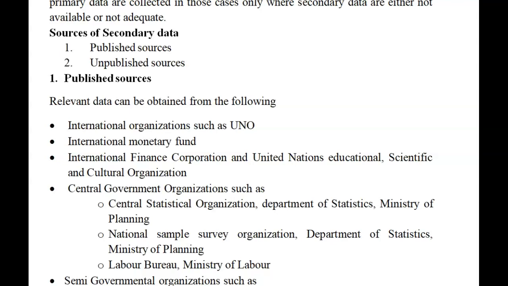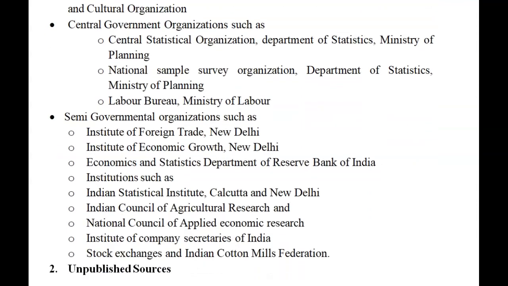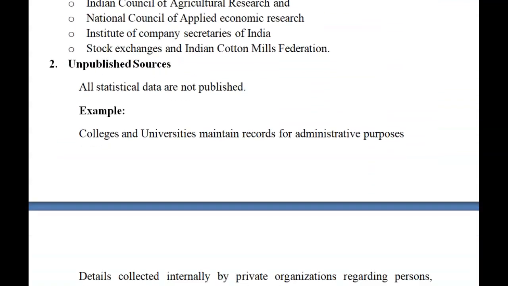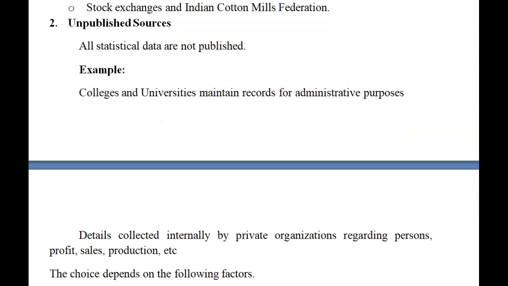Here we have given some examples. And unpublished sources: here the data will be recorded in certain colleges or universities, or in a school or in an office and so on. We are not going to publish all these data. These are all the sources of secondary data.